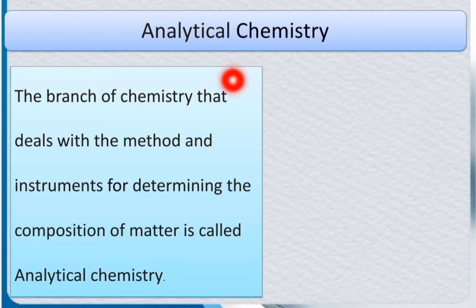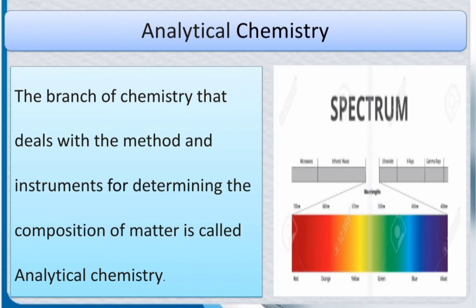Analytical chemistry. Analytical chemistry is the branch of chemistry that deals with the methods and instruments for determining the composition of matter. Example, spectrum.